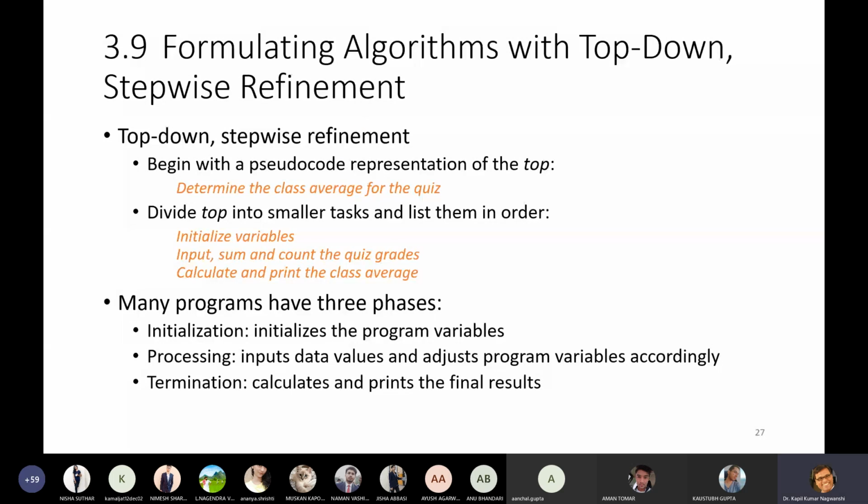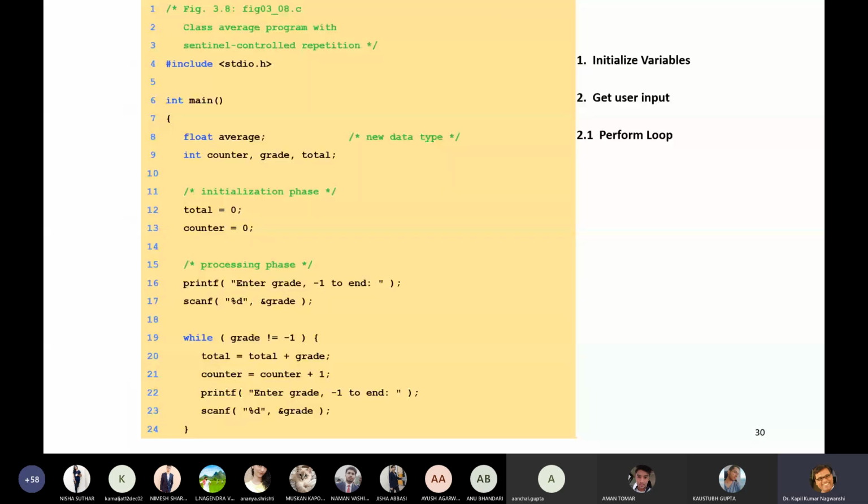So let me show you the program directly. This is the simplest kind of for loop. Simplest while loop. While here, what is this? This is the sentinel value. Okay, let me run this program first.